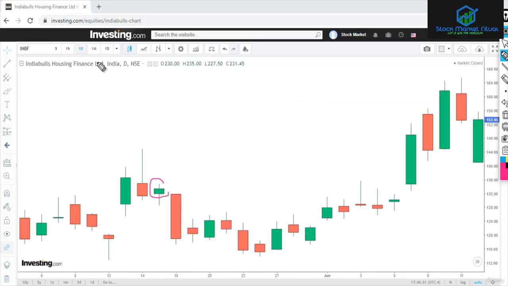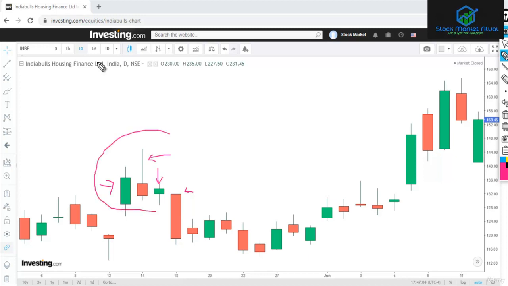You can see that on this day it made a small body candle, and the next day the price opens gap down but not below the low of this candle. That means it is slightly gap down from previous day close to today's open. It is a gap down. So that is a common gap, and you can see that here on these 3 days, there were